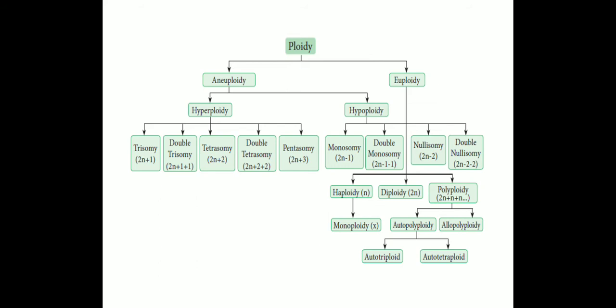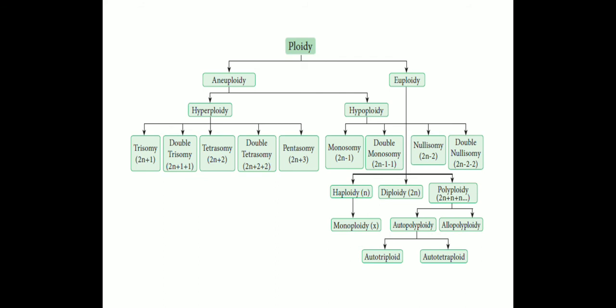Elimination of both sets of chromosomes from the normal number in an individual is a double nullisomy. Then another type of ploidy is euploidy. Euploidy is again subdivided into 3 groups, namely haploidy, diploidy and polyploidy.